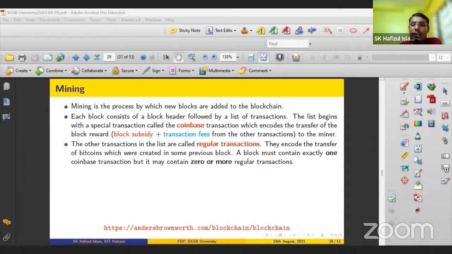Now here you see why B will validate a block. Why do all the nodes participate in the mining process? There must be some reward, because if I want to compute something, I have to perform some computation. So there must be some electricity consumed, right? Accordingly, I have to get a reward from the network. Otherwise, I will not participate in the mining process. So the reward is called the block subsidy plus transaction fees.